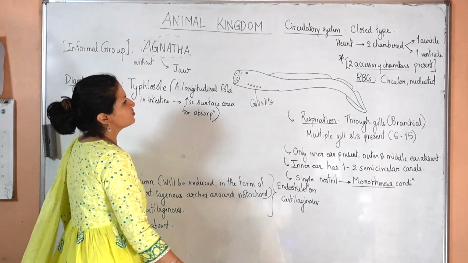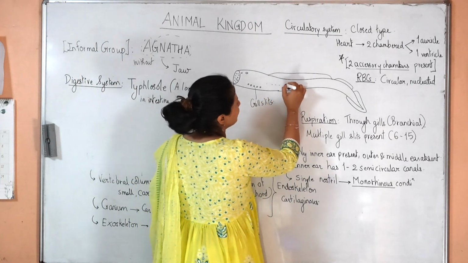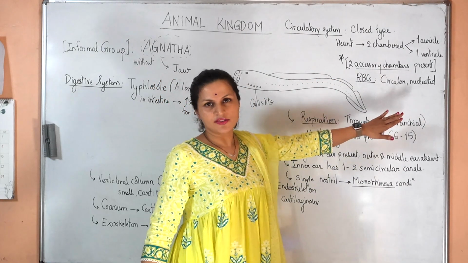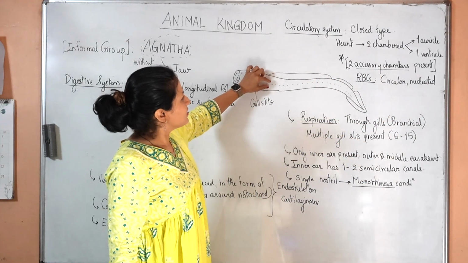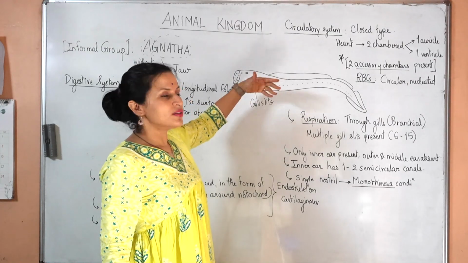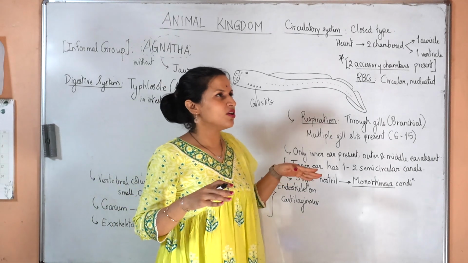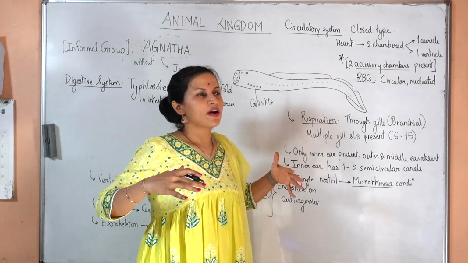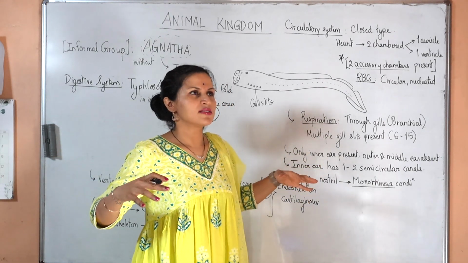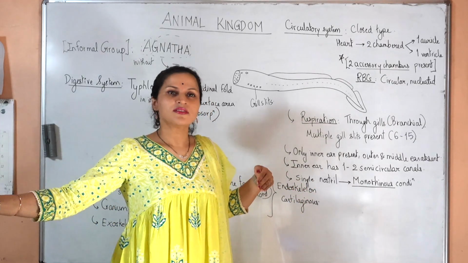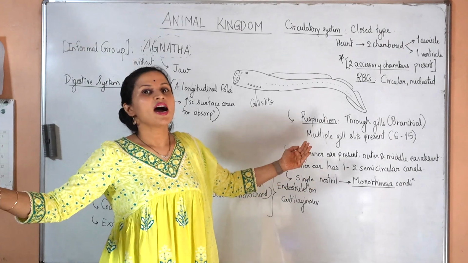Then they have something called lateral line organs. What are lateral line organs? This is the lateral side of its body. Somewhere in the center of this lateral side, on both sides, there are certain receptors which help the organism in detecting water currents, from where they are coming and at what speed. It helps them detect if some other organism is around, and how close it is.